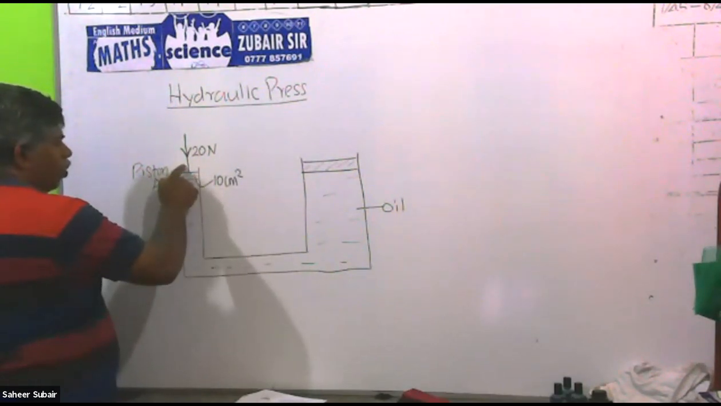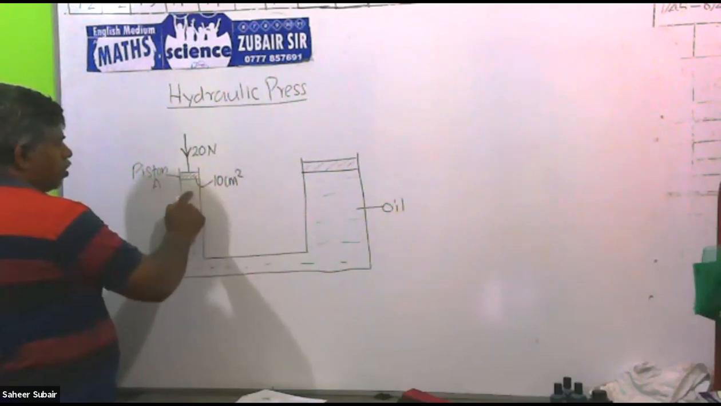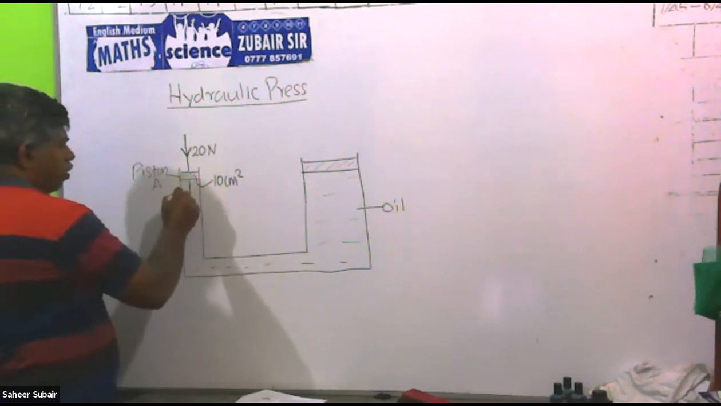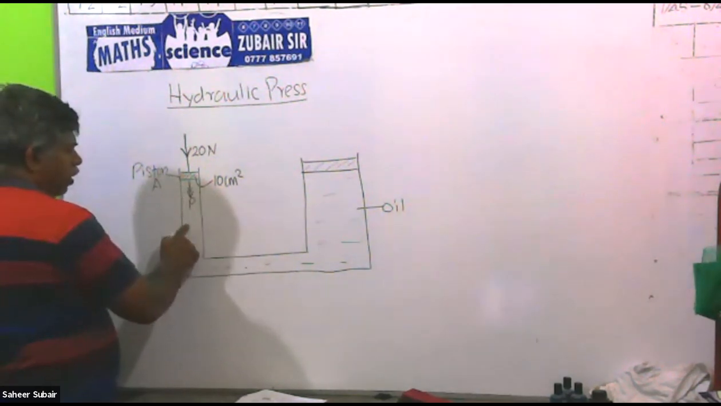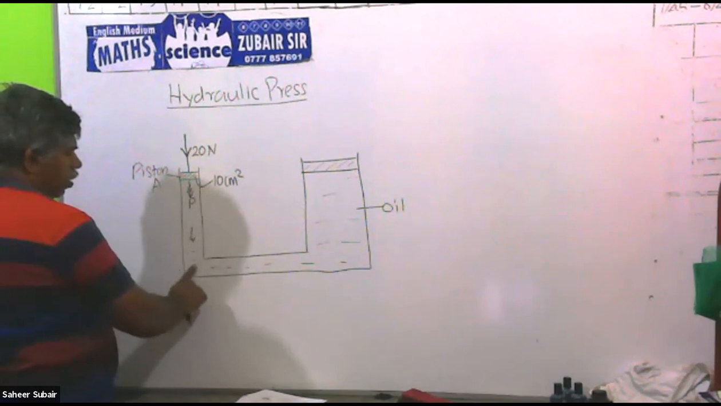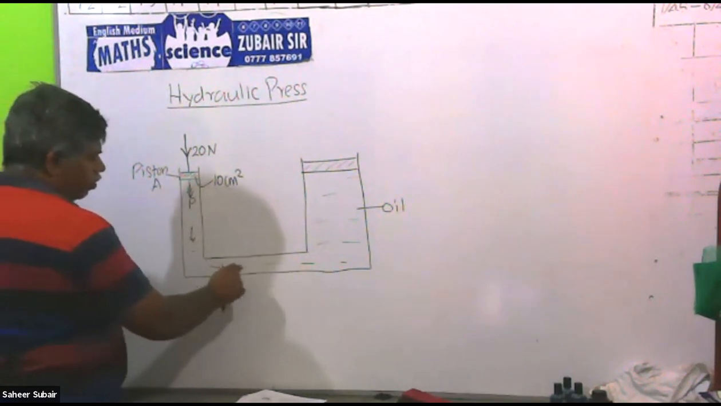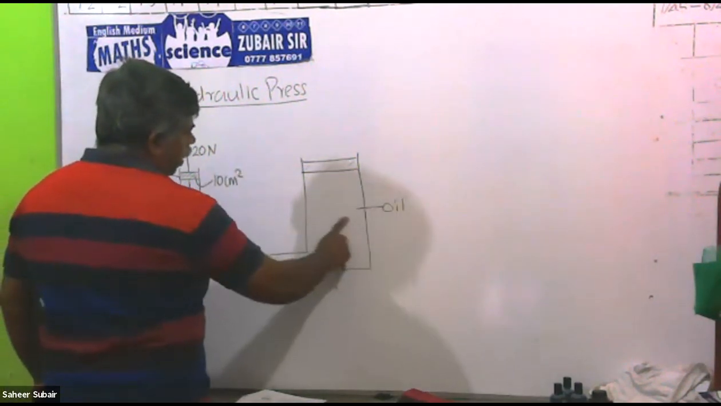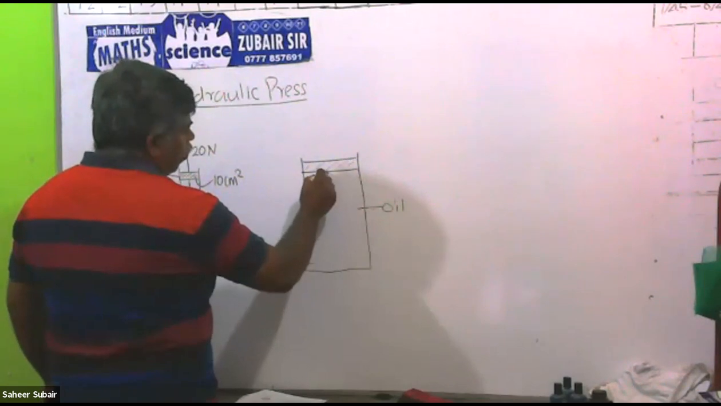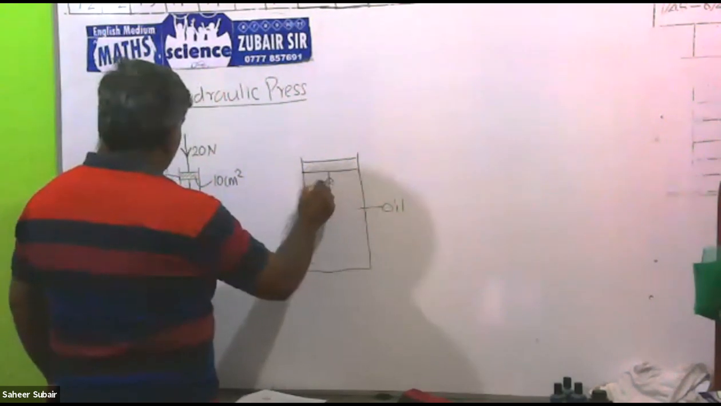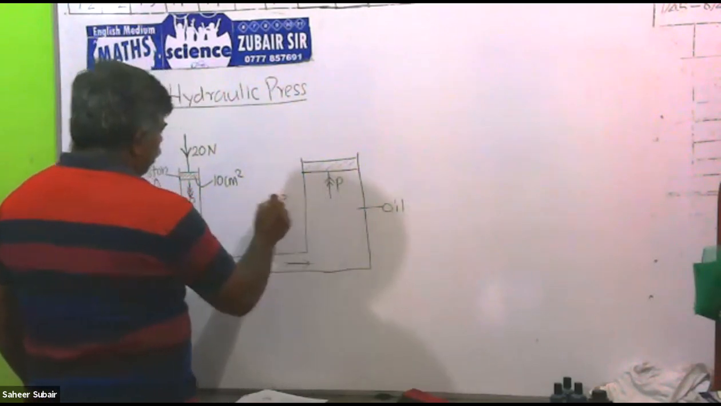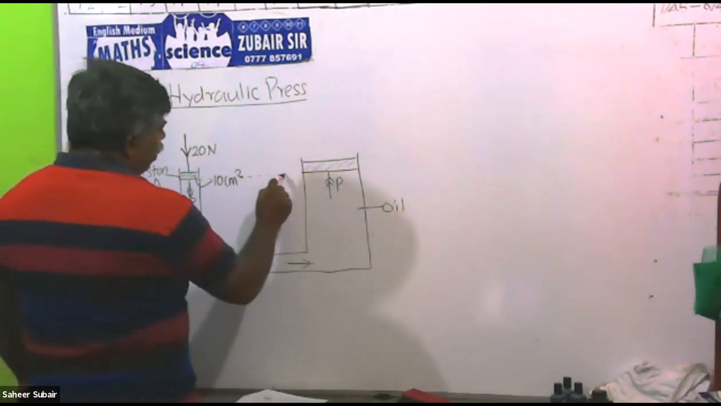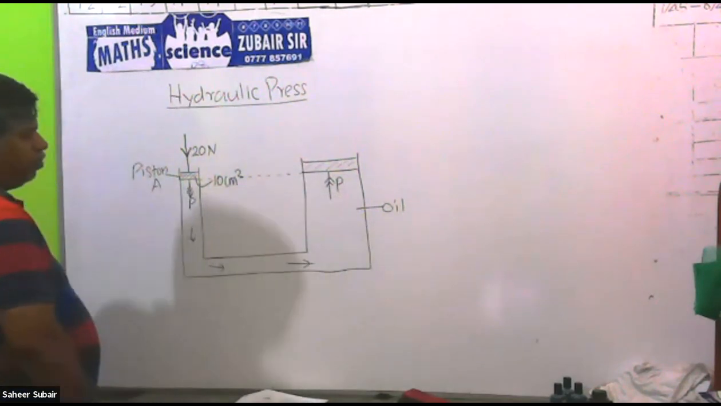Then because of this force, the 10 centimeters squared causes a pressure. There will be a pressure in this liquid. We'll say that pressure is P. Then the pressure is passing through this liquid, passing this way and applying the same pressure into this, because in the liquid, the pressure on the same level is the same.